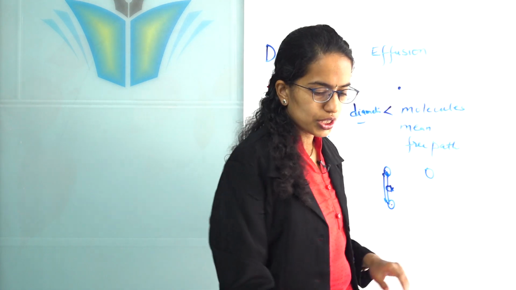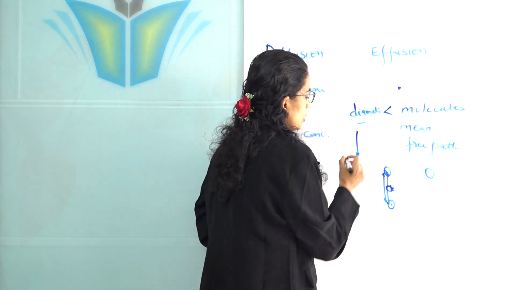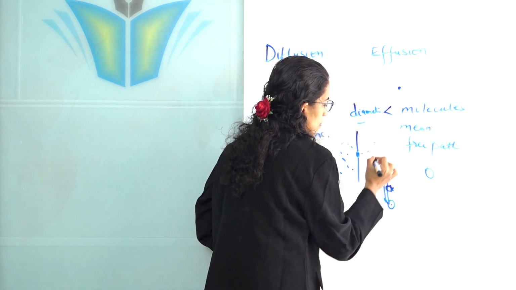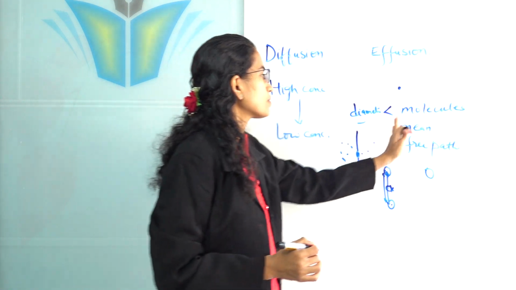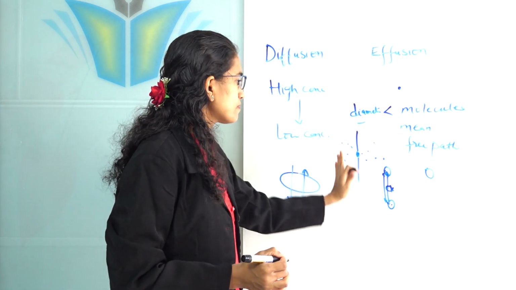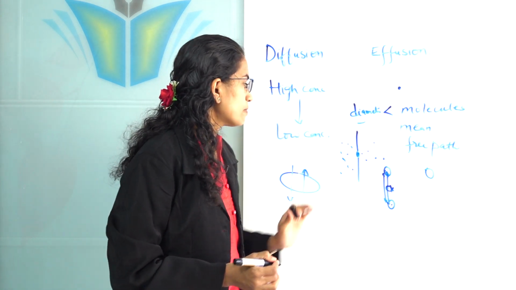However, in effusion there has to be a barrier, and in that barrier, when a hole is created, the particles which are present here would come out. Now this could be due to various phenomena. For example, if there is a pressure difference, definitely there would be movement of particles.